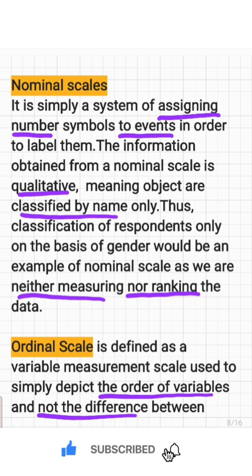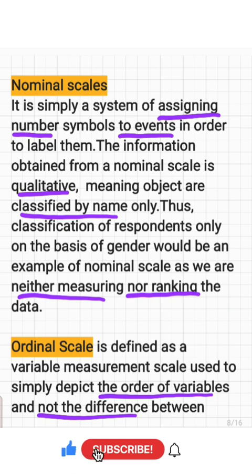And so here the classification is based on just gender, and we are not measuring the data, and we are not ranking the data, just naming it on the basis of gender. And here the answer is nominal scale actually. And ordinal scale means order, which is defined as a variable measurement scale which is mainly used to order the variables.